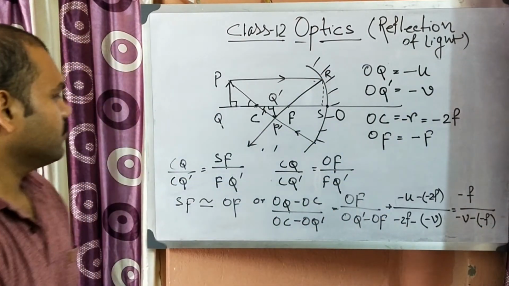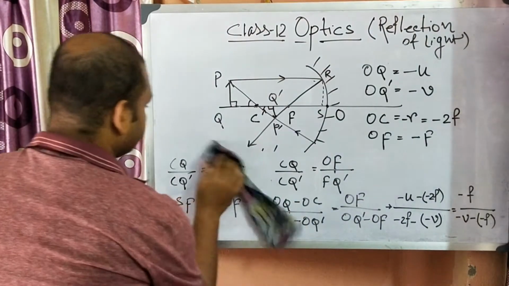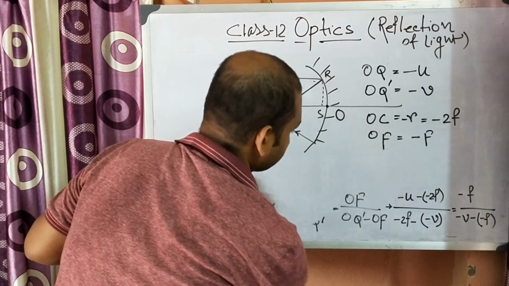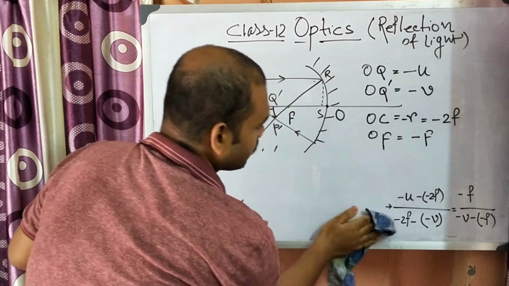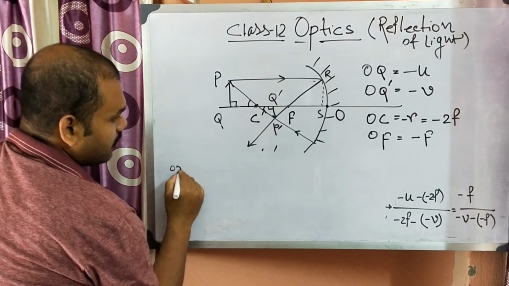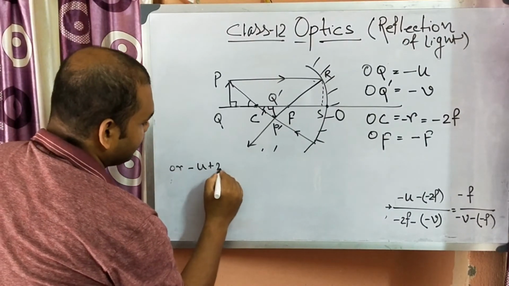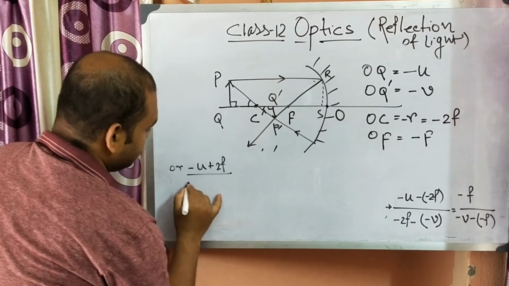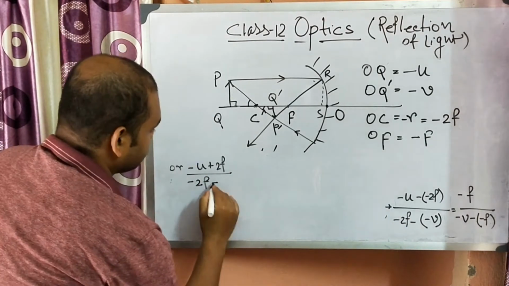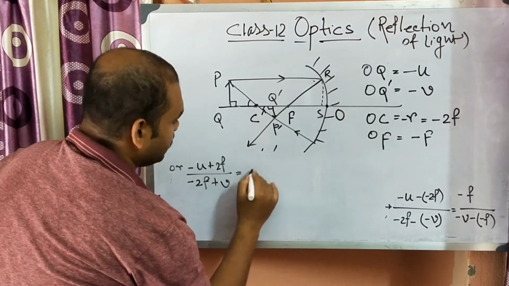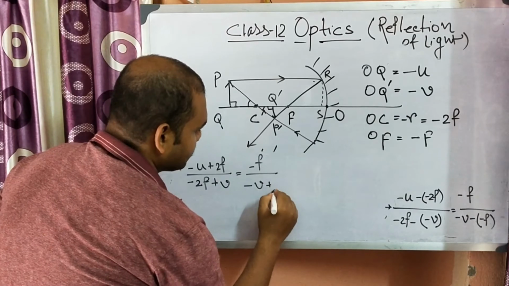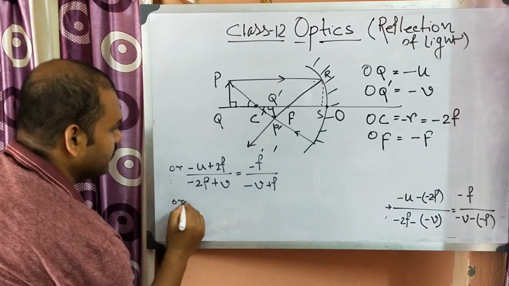Okay, now from that line, what can we write? Now simplify it. Minus U plus 2F by minus 2F plus V is equal to minus F by minus V plus F. Now cross multiply.